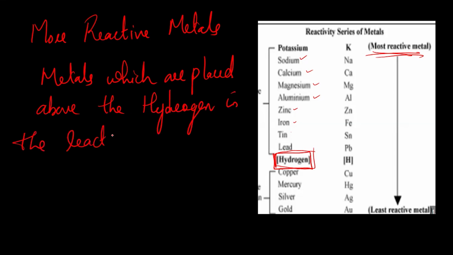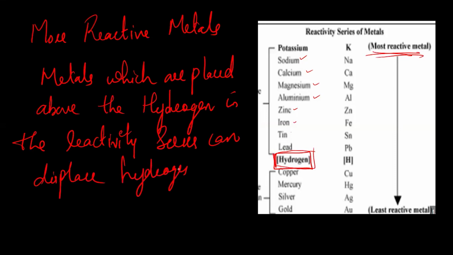You must learn this reactivity series by heart.